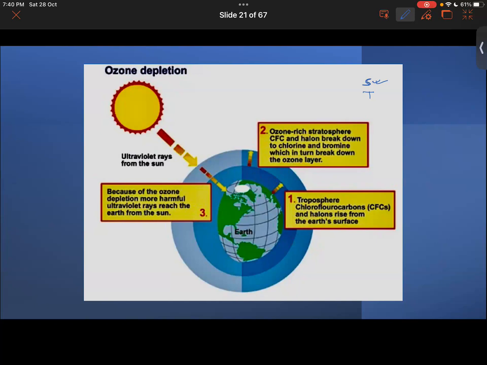Sir, but in Antarctica there is not much habitation. So how is there CFC coming and a hole in the ozone layer? Look, basically the thing is now gas particles will travel from one place to another. But there isn't a hole in very populated countries. That's what you're saying.